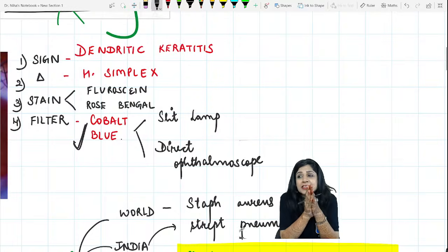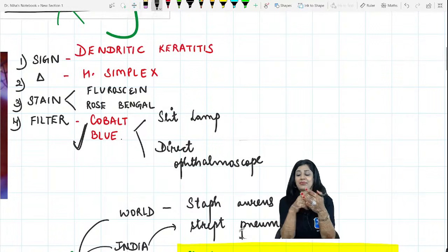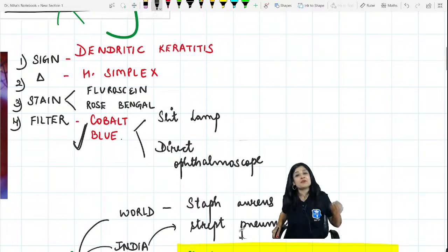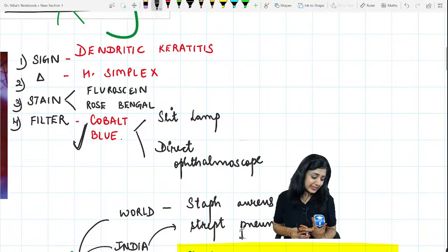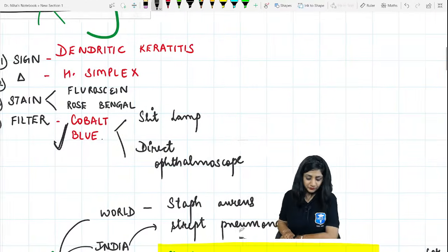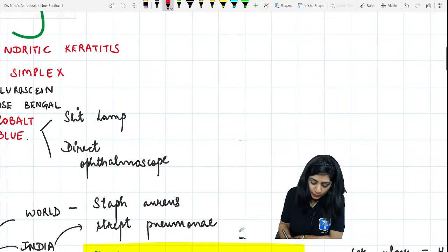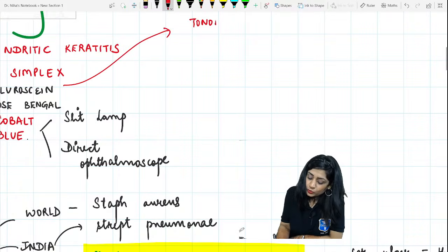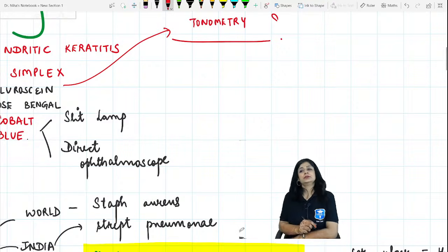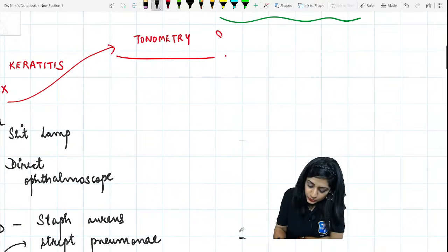Okay, another question. See, you people trap yourselves. Which tonometry is using this fluorescein stain? Any answer now? Which kind of tonometry are we using this fluorescein stain with? I will give options.